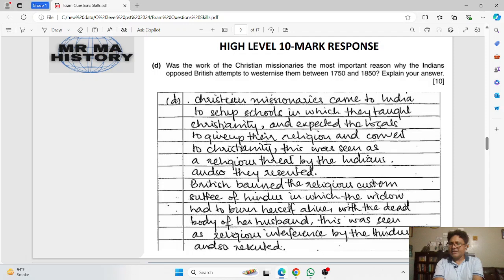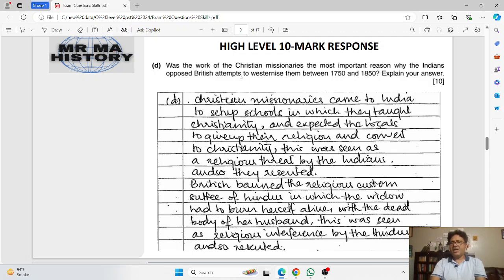Indians were basically opposing the British rule. The question is, was this opposition caused by the Christian missionaries? So this is the question.